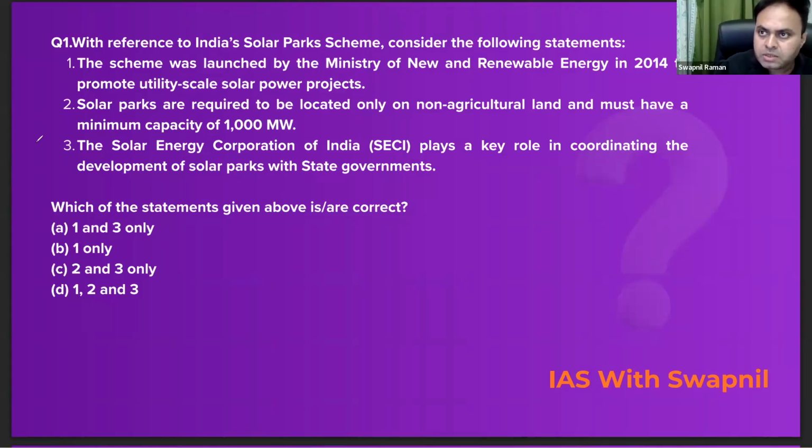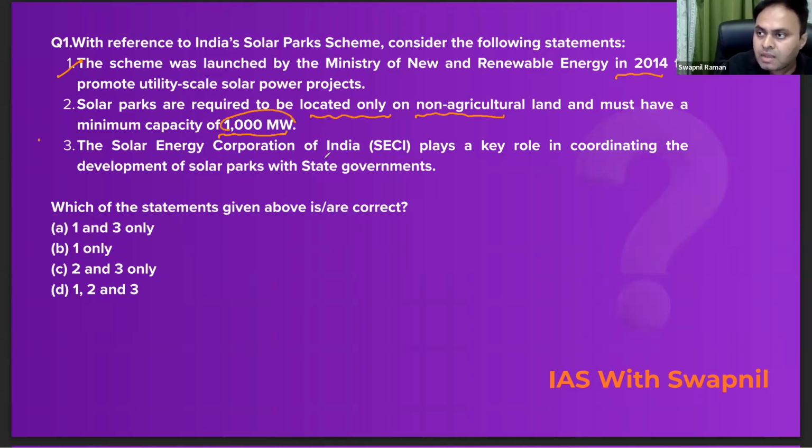So, look at the first question. With reference to India's solar park scheme, consider the following statements. The first statement says the scheme was launched by the Ministry of New and Renewable Energy in 2014 to promote the utility scale solar power projects. Absolutely correct. The second statement says the solar parks are required to be located only on the non agricultural land and must have a minimum capacity of 1000 megawatt.